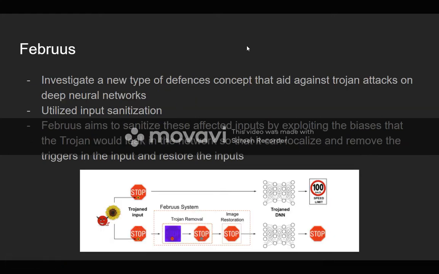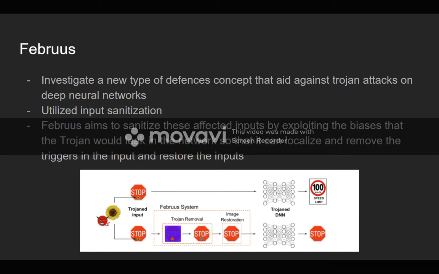Next, we'll talk about Furbus. In this paper, they wanted to investigate new types of defenses, concepts to aid against Trojan attacks on deep neural networks. A lot of the examples shown in this paper were cases where a Trojan attack could effectively modify the input. In this case, they showed self-driving cars.